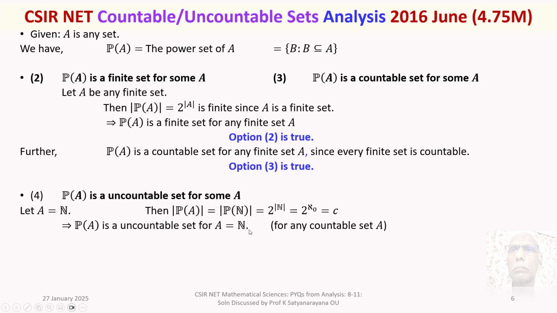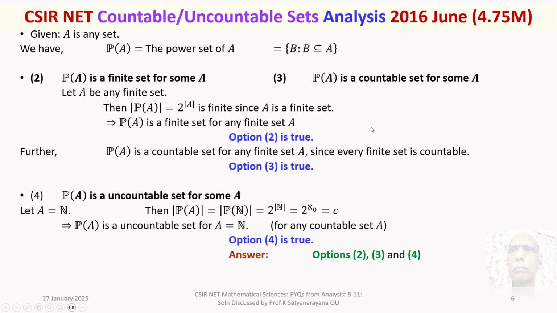Like countable sets N, Z, Q. N means the set of natural numbers, Z means the set of integers, Q means the set of rational numbers. They are all countable. Therefore, your argument is valid if you take A as N or Z or Q. So, option 4 is true. So, the answer to this question is options 2, 3 and 4. That is the detailed discussion of the solution of the given problem.